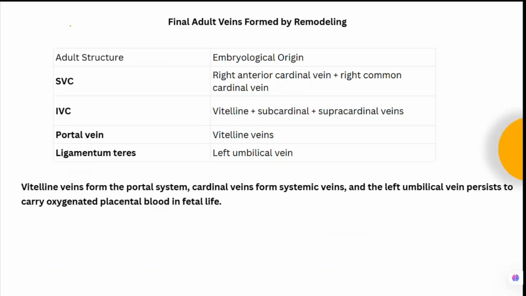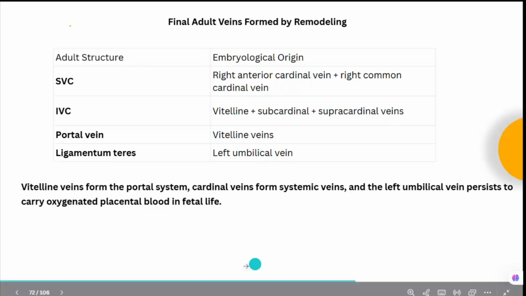So the final adult veins are formed by remodeling. The SVC, what is the origin? SVC is coming from the right anterior cardinal vein plus the right common cardinal vein. Then IVC is from the vitelline veins plus subcardinal plus supracardinal veins. Portal vein is from the vitelline veins. The ligamentum teres is from the left umbilical vein. In the adults, this left umbilical vein will form the ligamentum teres. So the vitelline veins form the portal system.